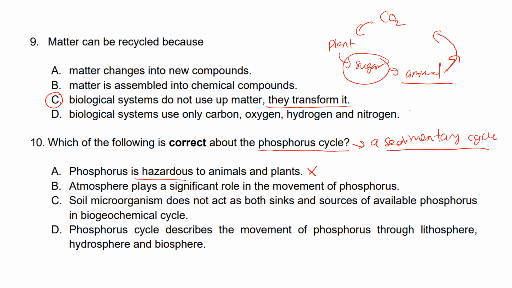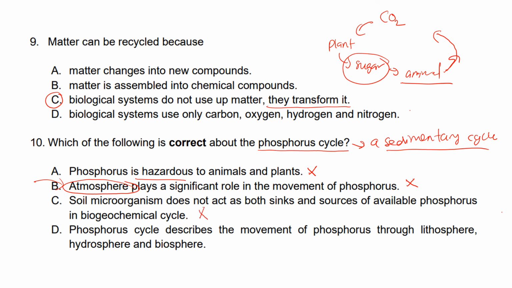So when it is a sedimentary cycle, it does not get into the atmosphere. Atmosphere is the air part of the whole earth. So the statement is not correct for B. Phosphorus does not get into the atmosphere. C. Soil microorganism does not act as both sink and sources of available phosphorus in biological cycle. So statement C is not correct.